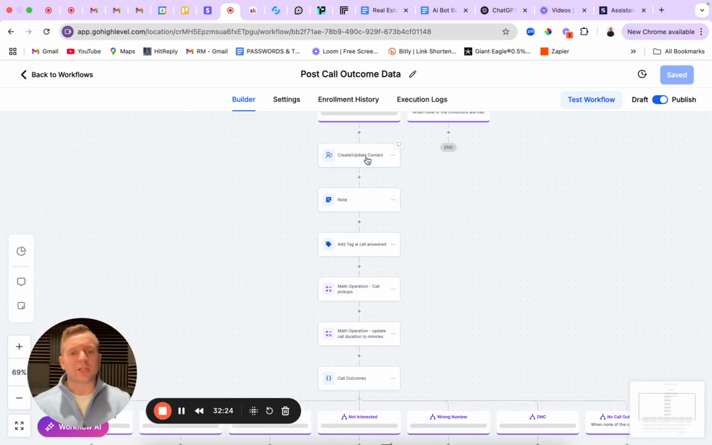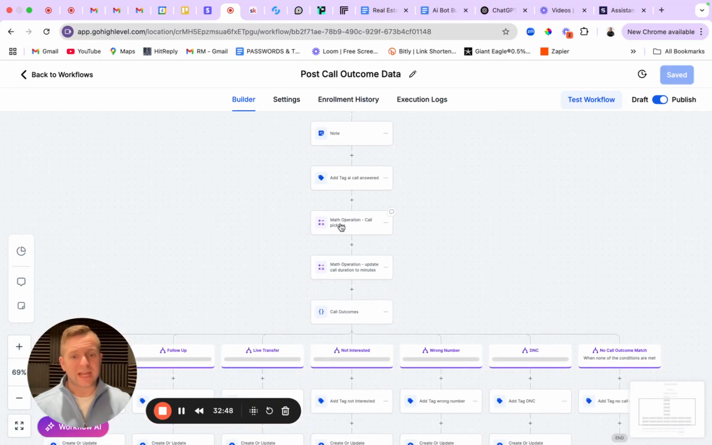If they did answer, I'm going to go ahead and create a contact for that person based on what happens in the call: name, phone number, email, all that good stuff. Take notes based on exactly the transcription during the call. And then out of that, I'm going to pull things from the call so I can add that to their contact card, send myself summaries, all that kind of thing based on the transcript from the call recording. I can add tags, whatever I want to. I'm going to add a math operation to update call duration to minutes. Someone called in, the call lasted this long.